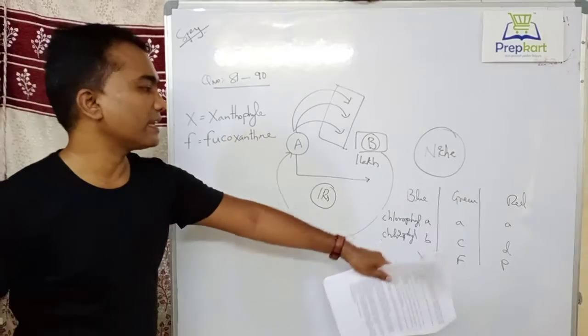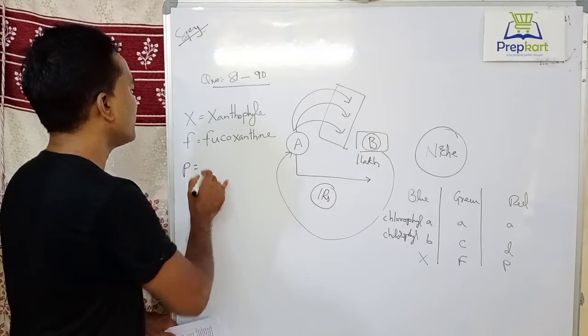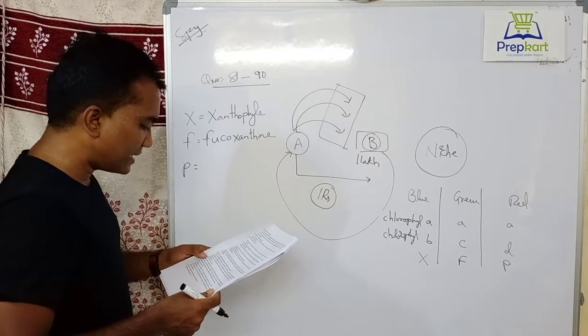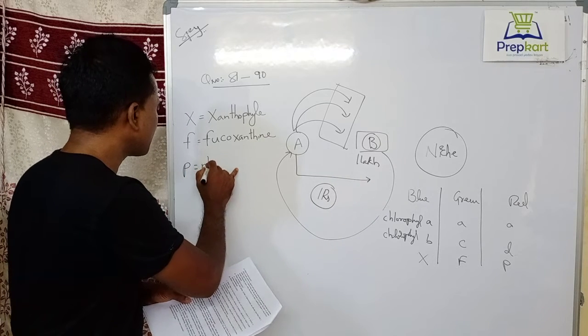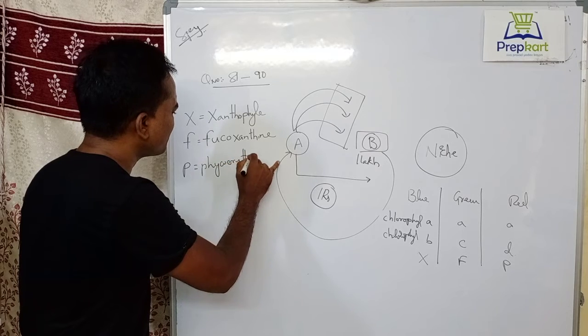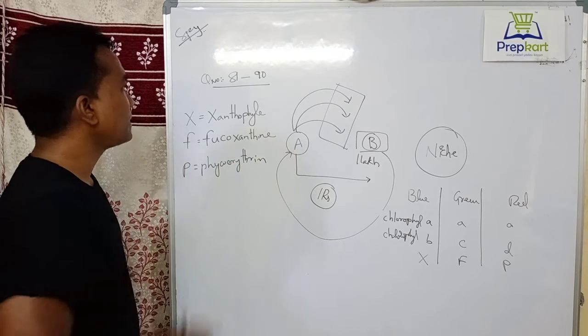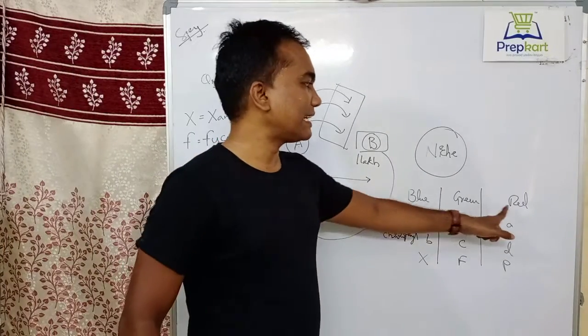F, green algae contains fucoxanthin, and this one contains phycoerythrin. So that is the difference. Blue algae, green algae and red algae.